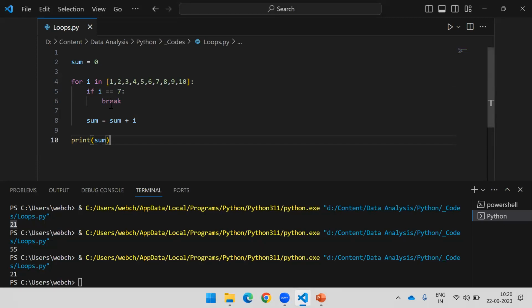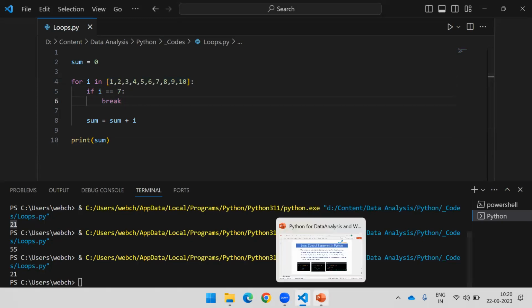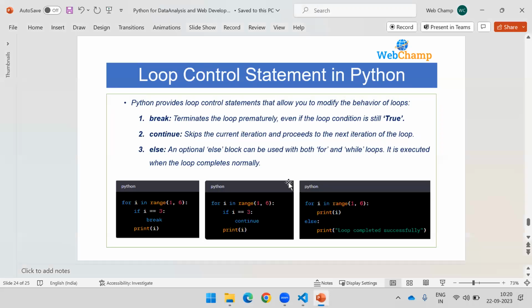Now my question is, I would like to print the sum, but I don't want to consider any number like 7. I don't want to consider 7 in my addition. So if we consider 1 to 10 is 55, out of 55, if we subtract the 7, it will be 48. And what I wanted to do is skip one iteration only, not break the loop. So in that case, what can we do?